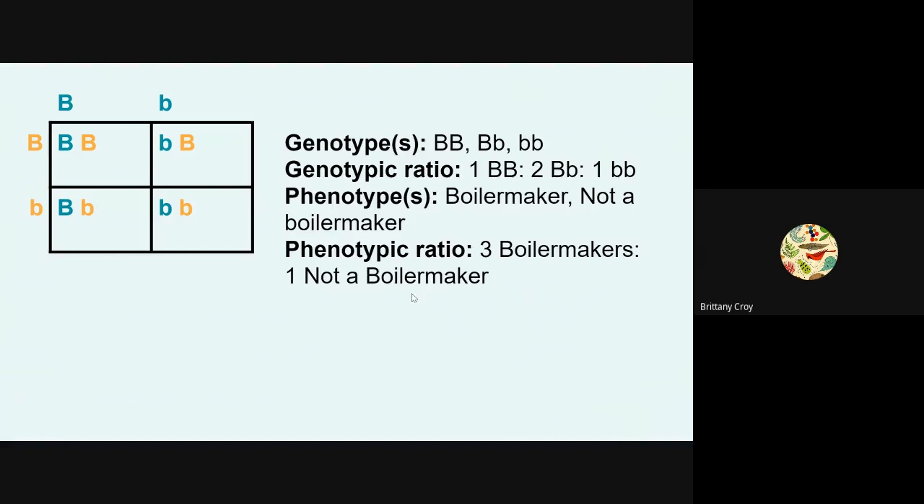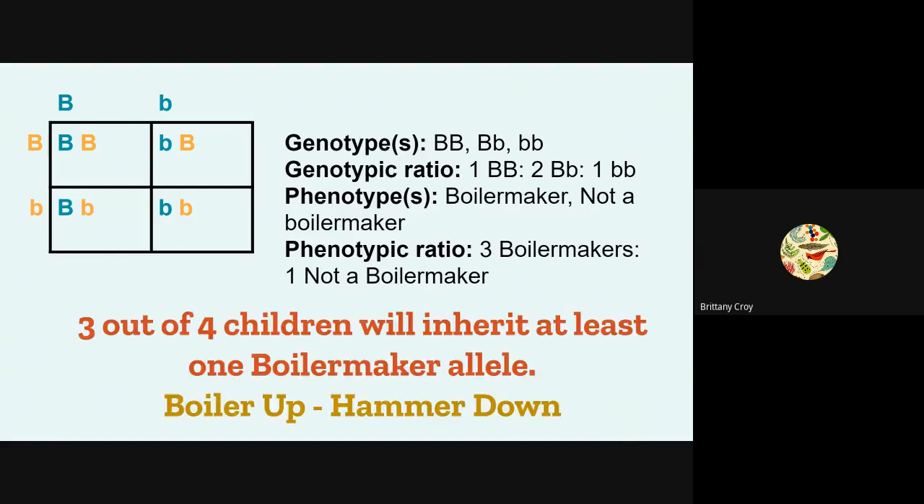When you look at a person, you see their phenotype. You don't have any way of knowing if they're homozygous or heterozygous just by looking at them. So to answer the question, 3 out of 4 children will inherit at least one Boilermaker allele. Yay!